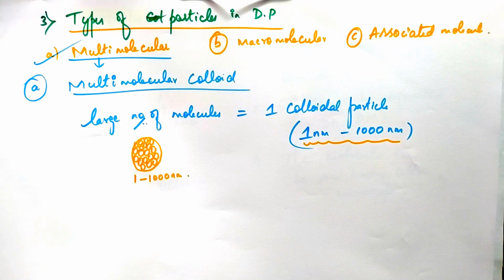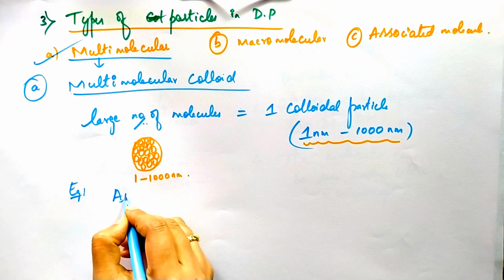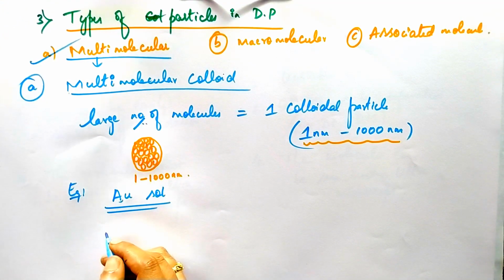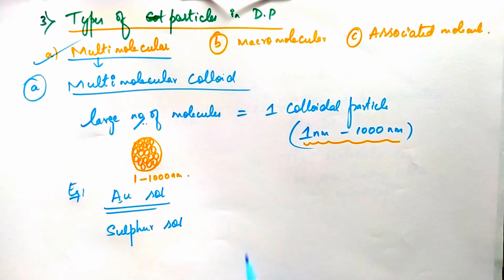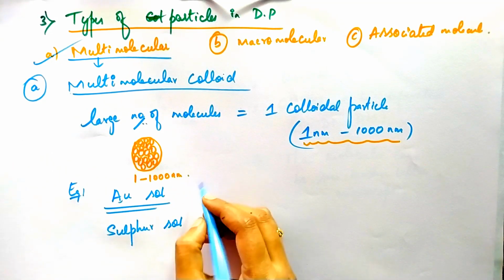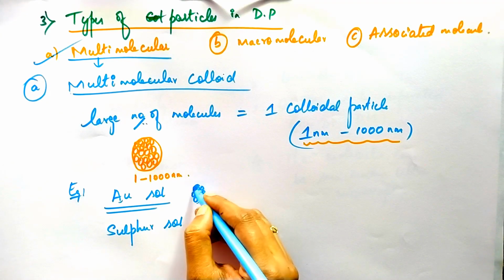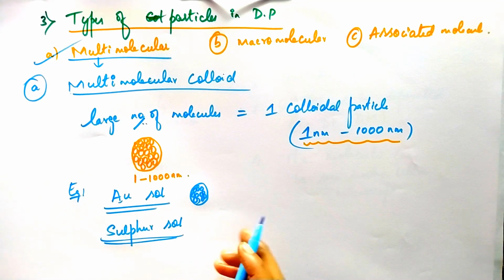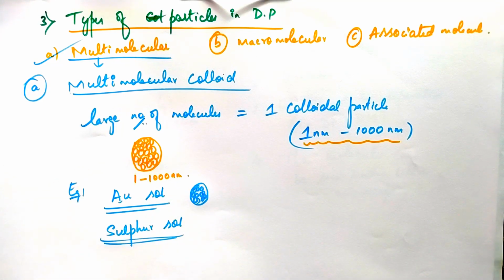An example is gold sol and sulfur sol. These are the two examples of multimolecular colloid. Here, the smaller gold particles combine to form one colloidal particle. In the same way, in sulfur also, a large number of sulfur particles combine to form one colloidal particle.